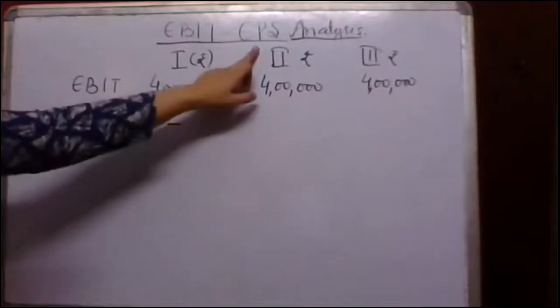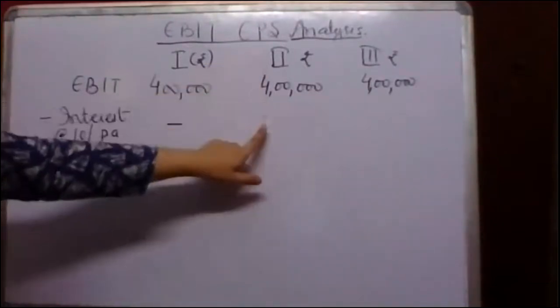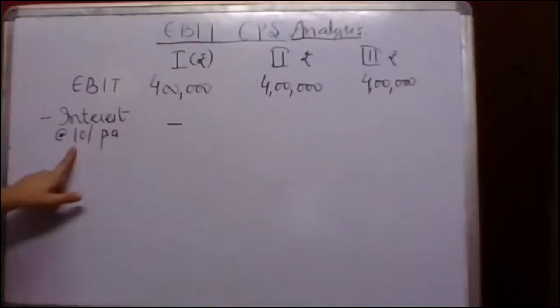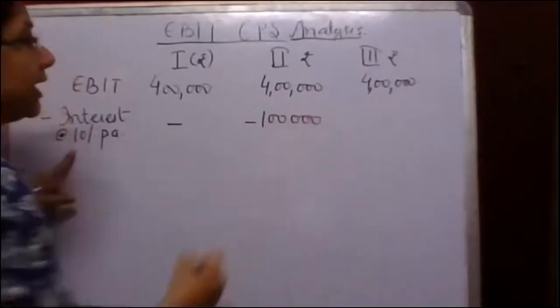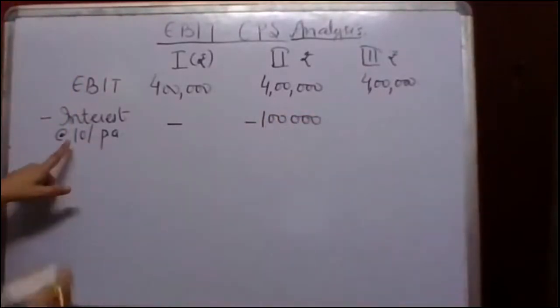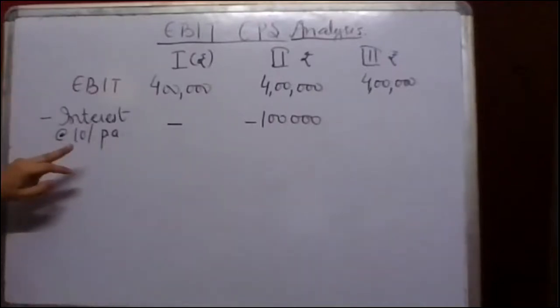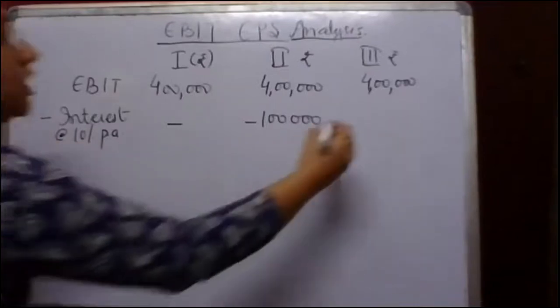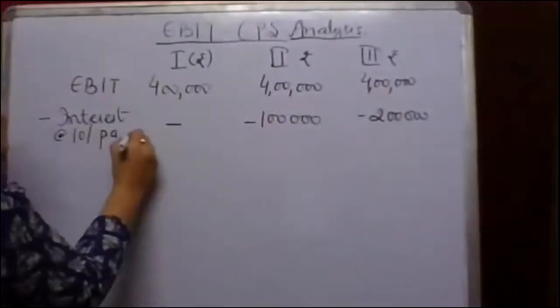In the second situation, the debt was 10 lakh. 10% of 10 lakh, interest will be 1 lakh. So I'm going to subtract 1 lakh from the EBIT. And in the third situation, the total debt used in the capital structure was 20 lakh. So the interest obligation will be 10% of 20 lakh, which is equal to 2 lakh.